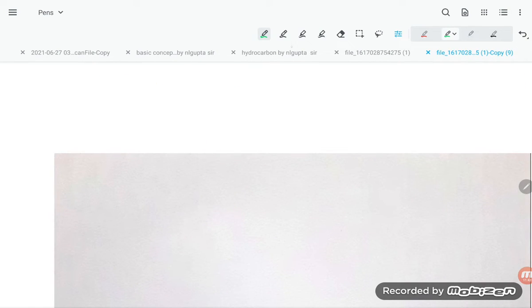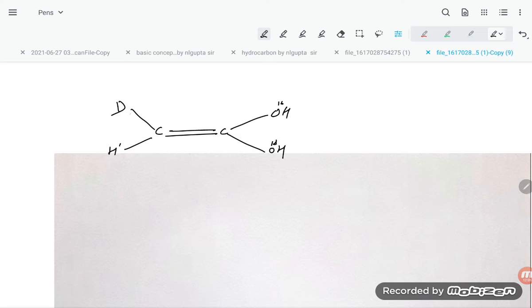One more problem which we can go through, students: we have C double bond C, here is an OH group, downside also an OH group, here is deuterium and here is hydrogen. Here the atomic mass is normal and here is 18, this isotope has been taken, this is 1 and 2.